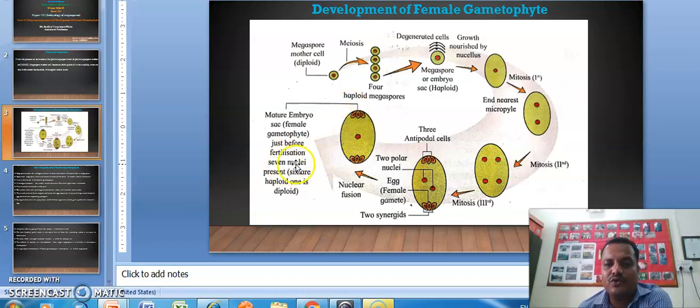In that you observe 7 cells are present. Here 3, and at the center there is 1 cell with 2 nuclei. So this is a 7-celled structure you can observe here. Okay, so this is about the development of the female gametophyte.